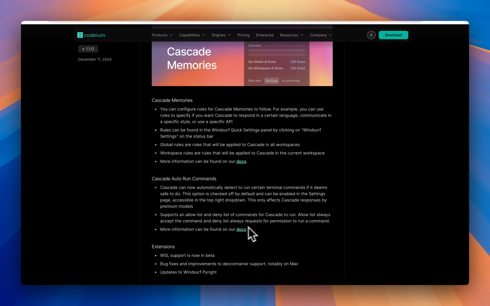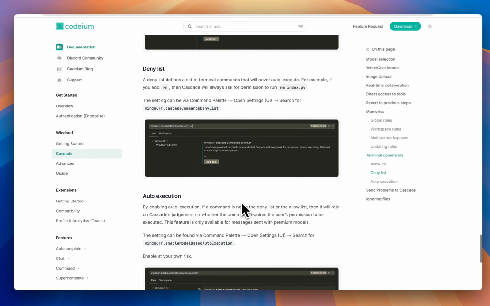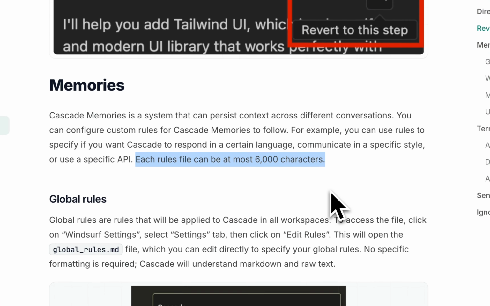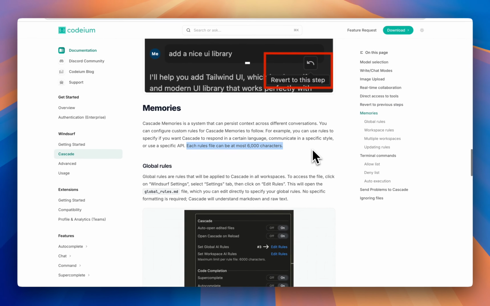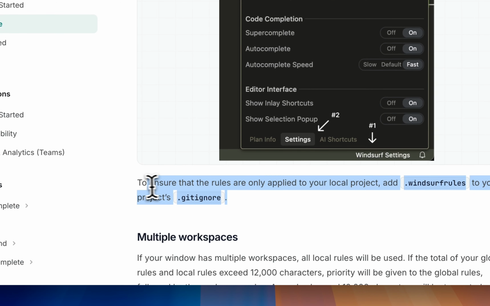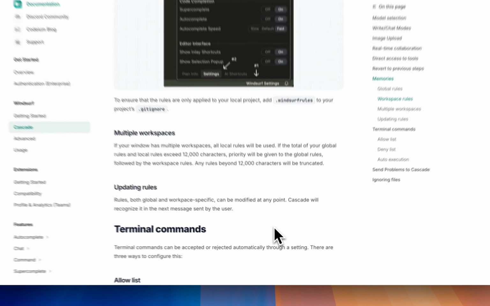Now you can read all about the limitations of the rules files over in the documents. Things you need to pay attention to are the 6,000 character limit. It's not going to be perfect, but definitely check through these rules. And you also want to make sure that this is being added to gitignore. But again, definitely go and check this out, read about it.